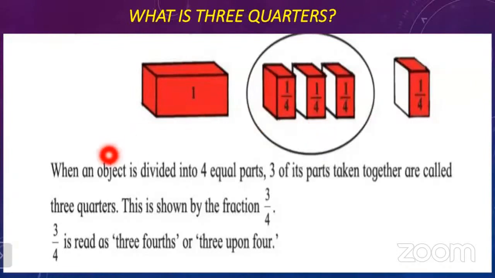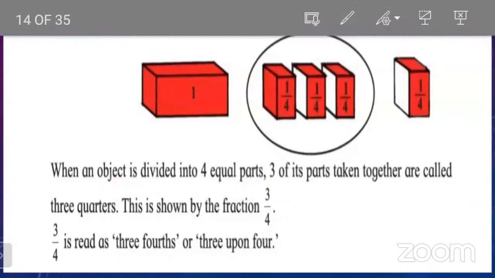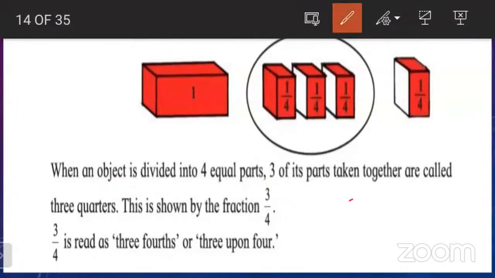Look at here, what is the explanation? When an object is divided into 4 equal parts, 3 of its parts taken together are called 3/4. So 3/4 means when any object is divided into 4 equal parts and out of these 4 parts, only 3 parts are taken. This is shown by the fraction 3/4, which we can write like this.